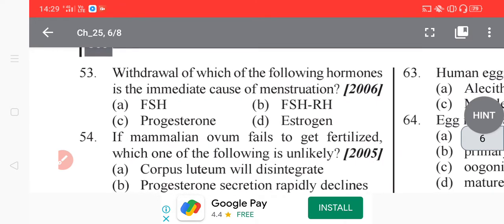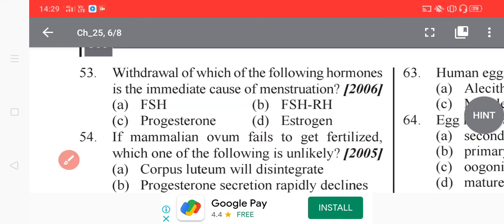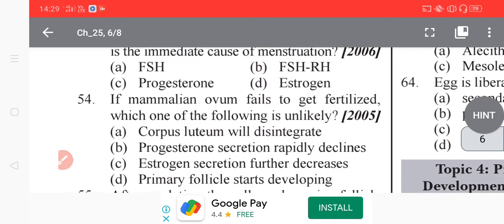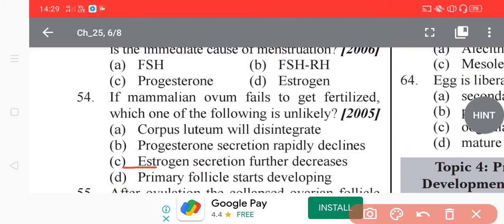Now question 53. Withdrawal of which of the following hormones is the immediate cause of menstruation? What an interesting question. The options are FSH, GnRH, progesterone and estrogens. So basically, we are talking about the withdrawal of the hormone that is the immediate cause of menstruation.